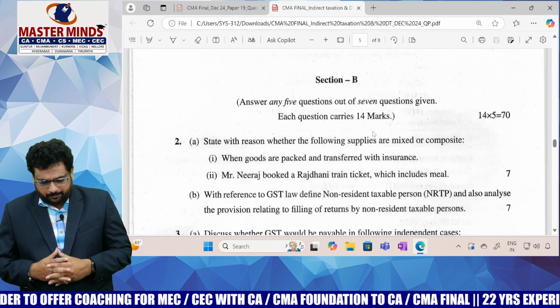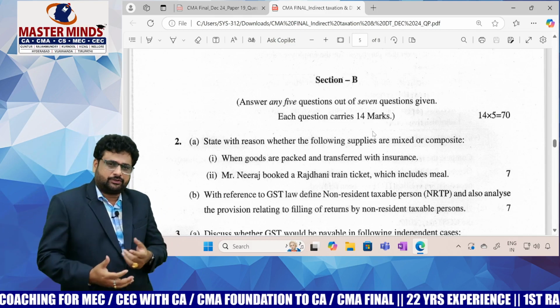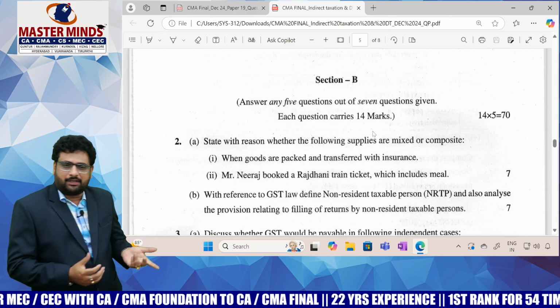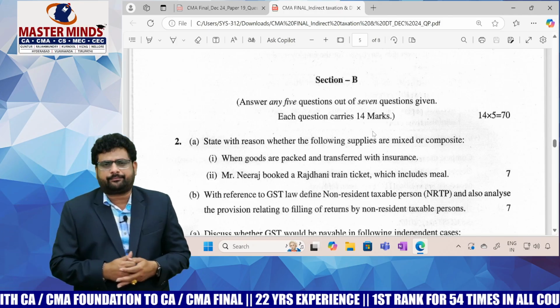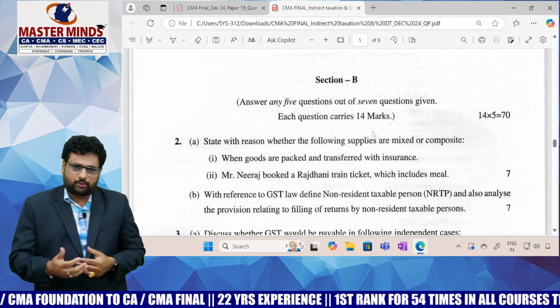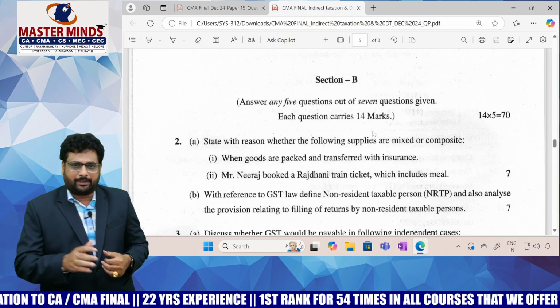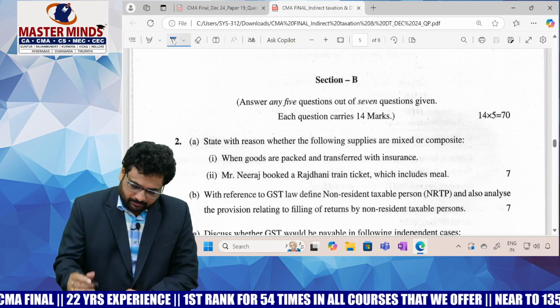If you observe this particular paper, as far as I observe, it has more theory questions, because in CMA, not like CA, more theory questions will be posed in the exam. I told you in the class also so many times, keep more focus on theory with respect to our indirect taxes. See question number 2, it is from the supply chapter.